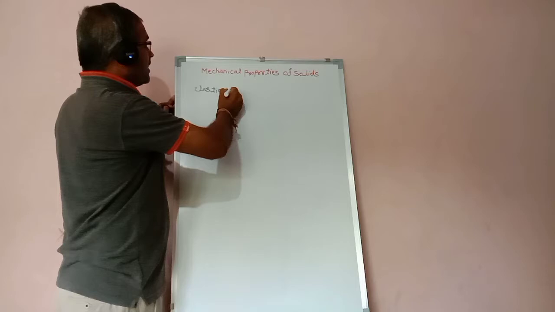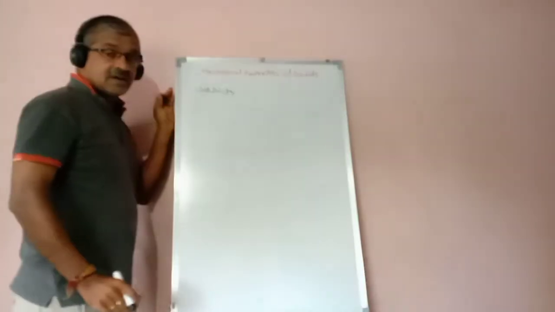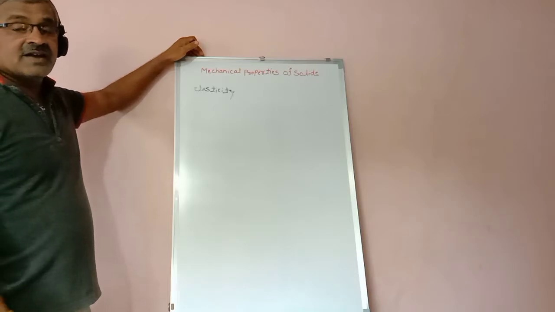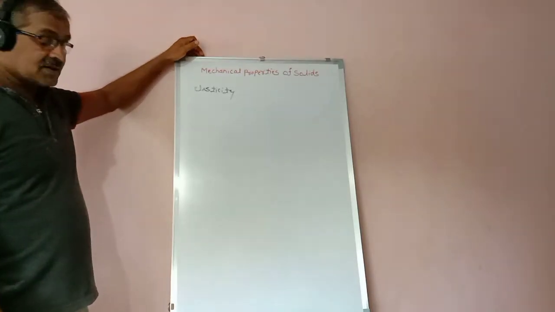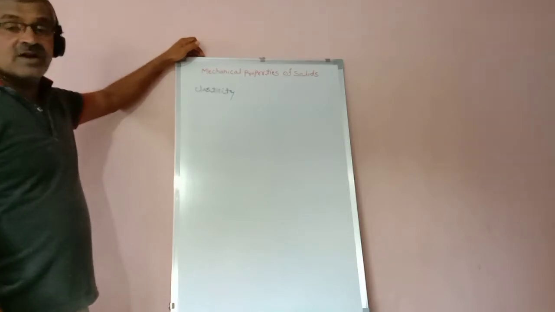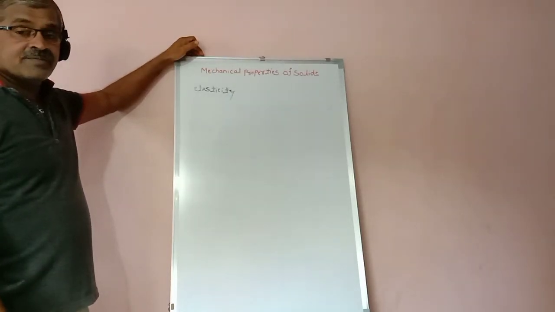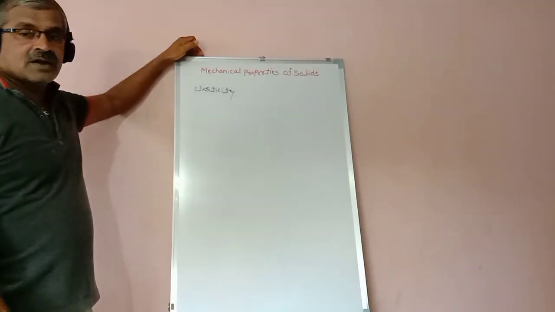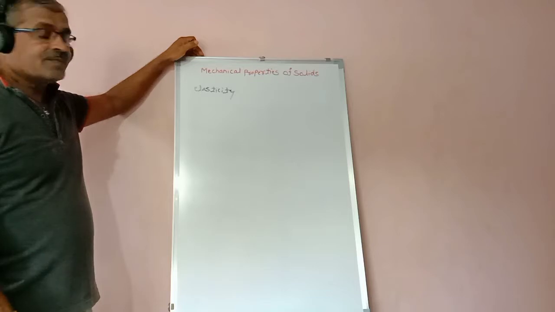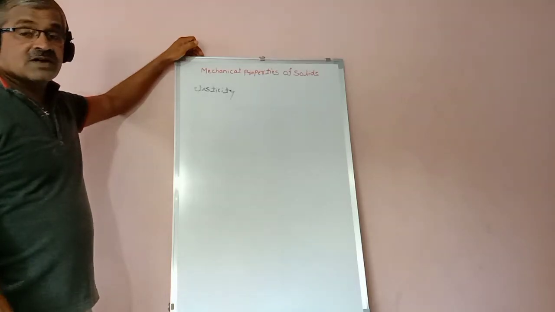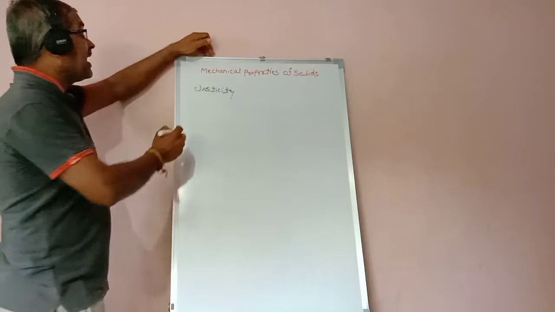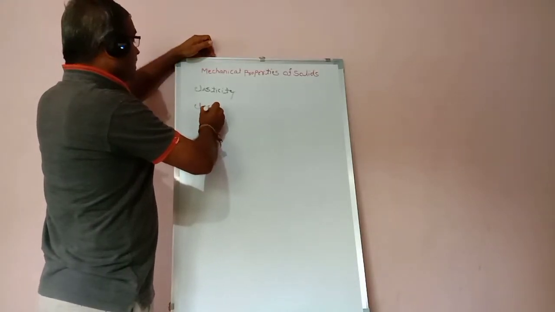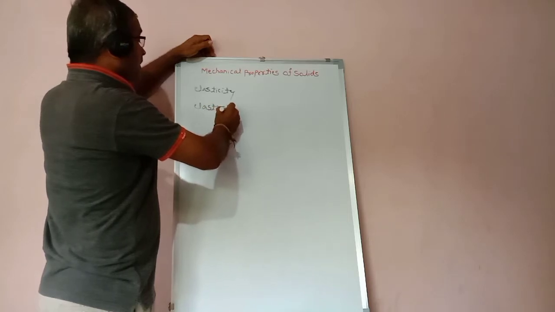Examples of elastic bodies are rubber band, copper, and iron. The elastic body, it means what? A body has a special property by virtue of which it regains its original condition after removing the deforming force. Such a body is called an elastic body. Clear?